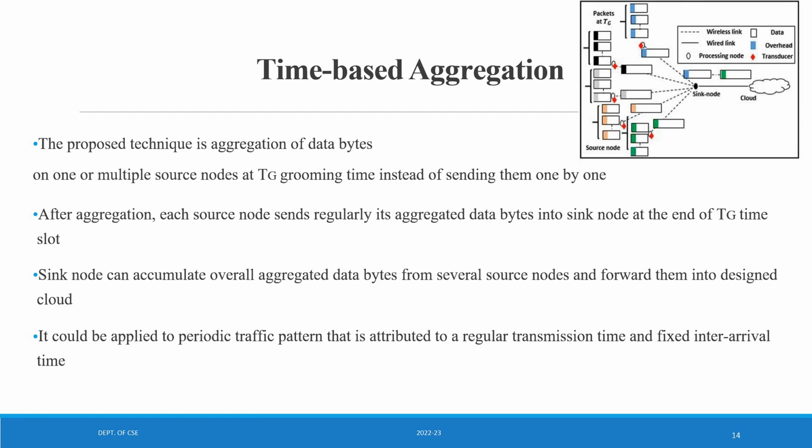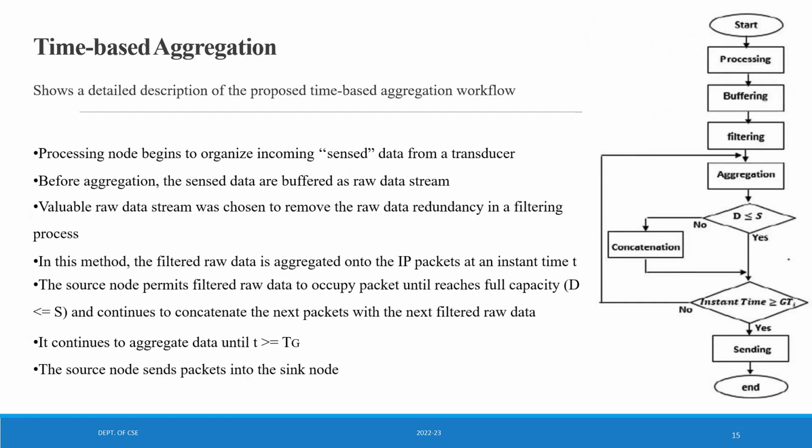So when a characteristic of received data is fixed inter-arrival time and regular transmission time, a periodic traffic pattern is applied, wherein a sink node can accumulate overall aggregated data bytes from several source nodes and forward them to a designated cloud. This is the working of time-based aggregation, and here you can see the block diagram, wherein the buffering, filtering, and aggregation process is quite different compared to collocation-based aggregation.